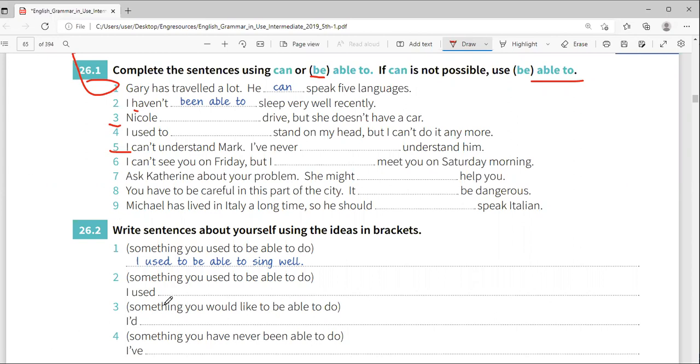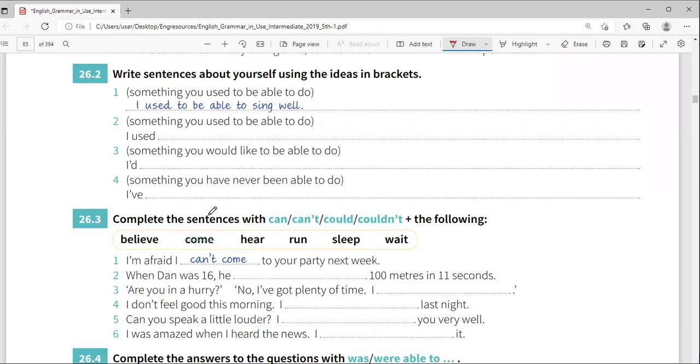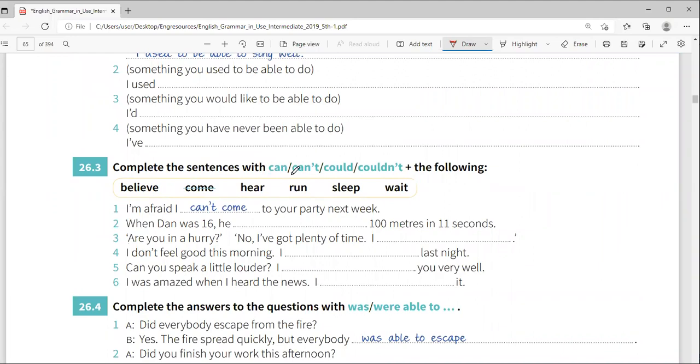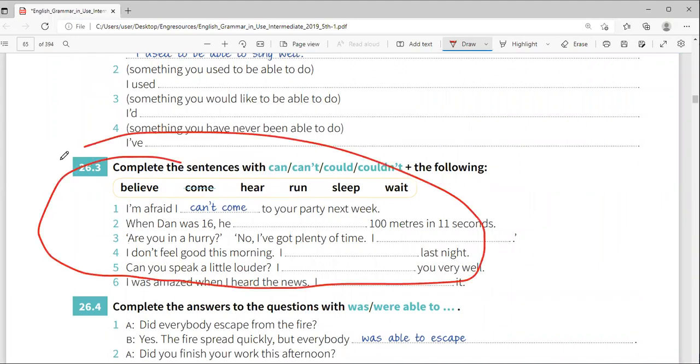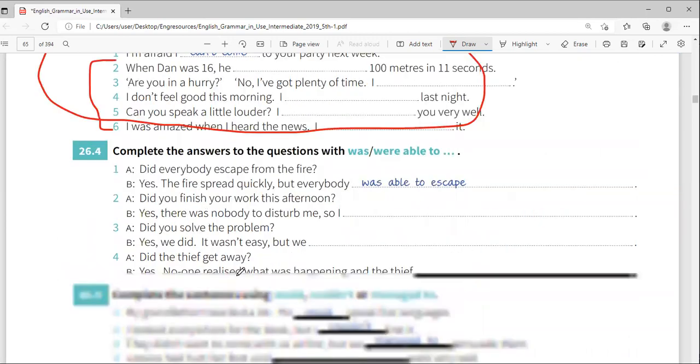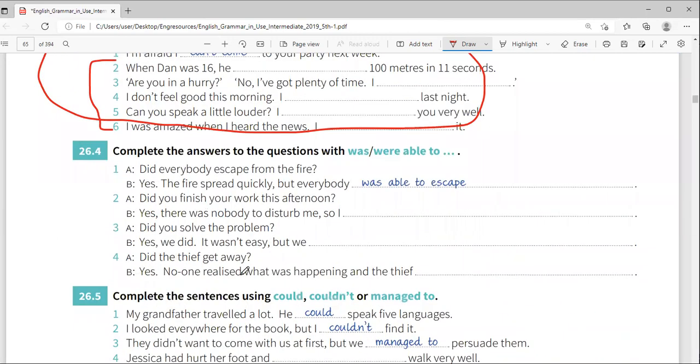So that's that. So now I want us to see whether you can do this one. Something you used to be able to do well. I used to be able to sing well. Now, complete the sentence with can or can't is your homework. I'm afraid I can't come to your party next week. So try number 2 up to number 6. When you finish